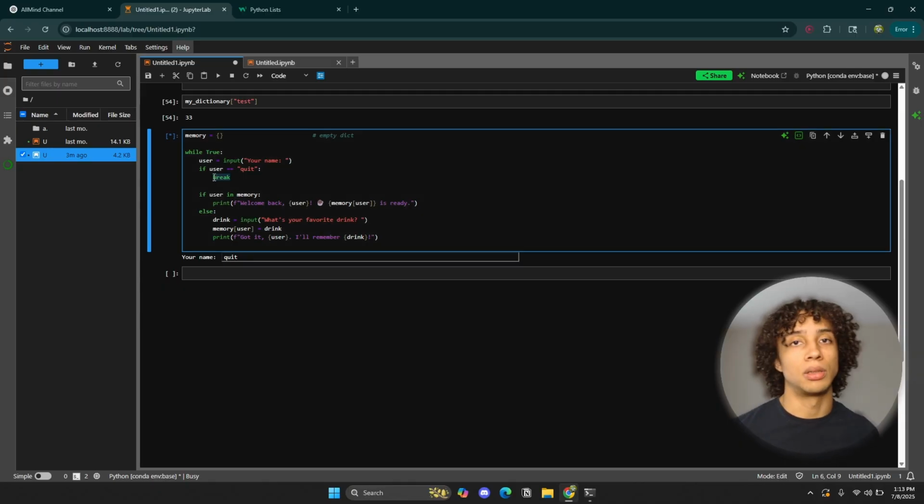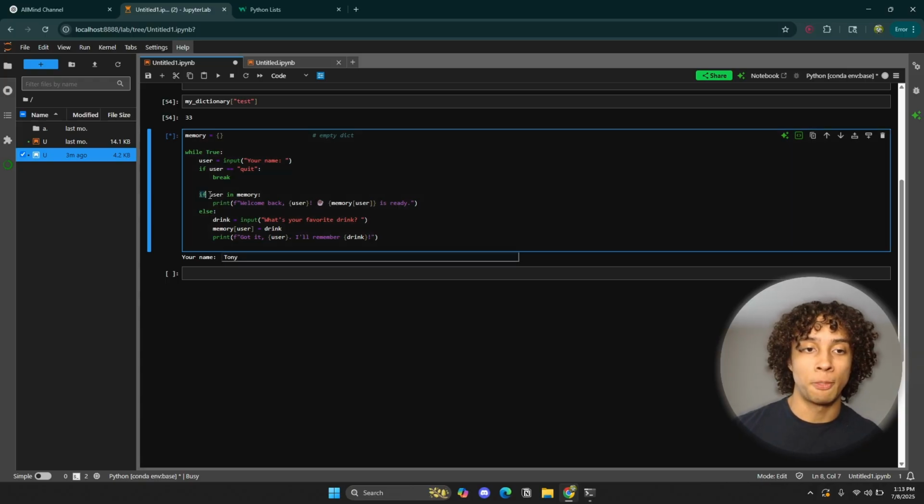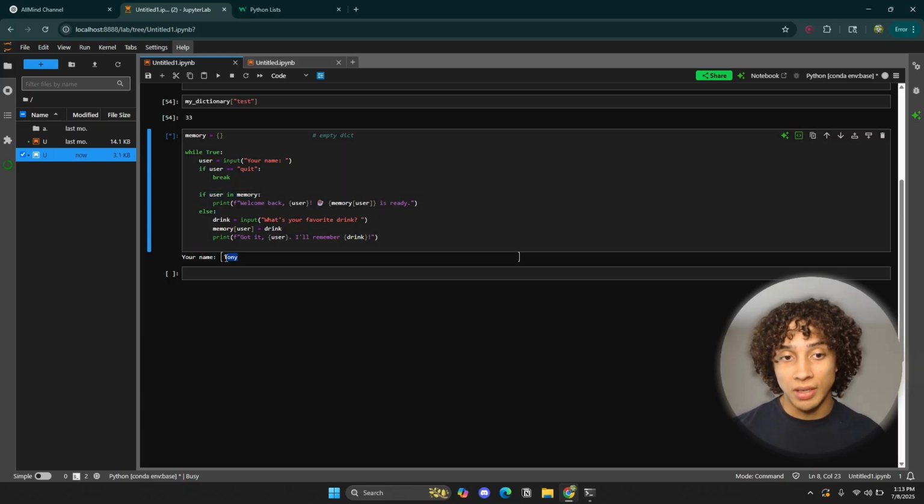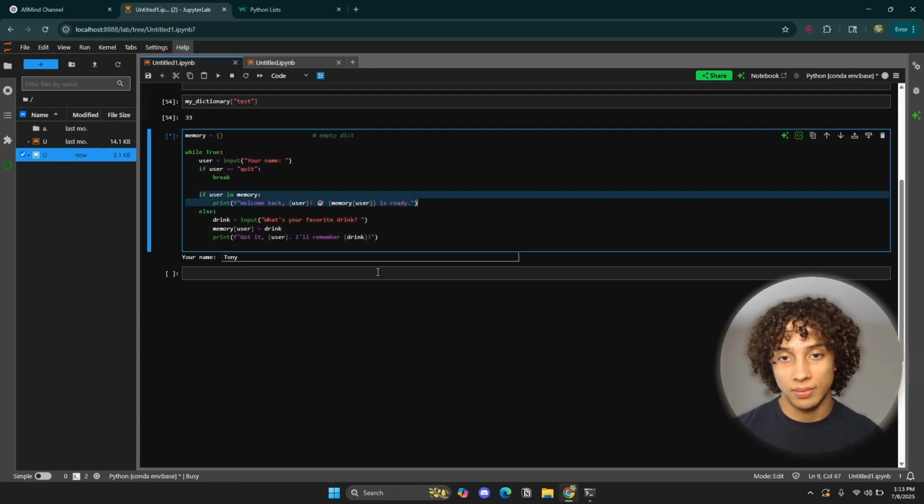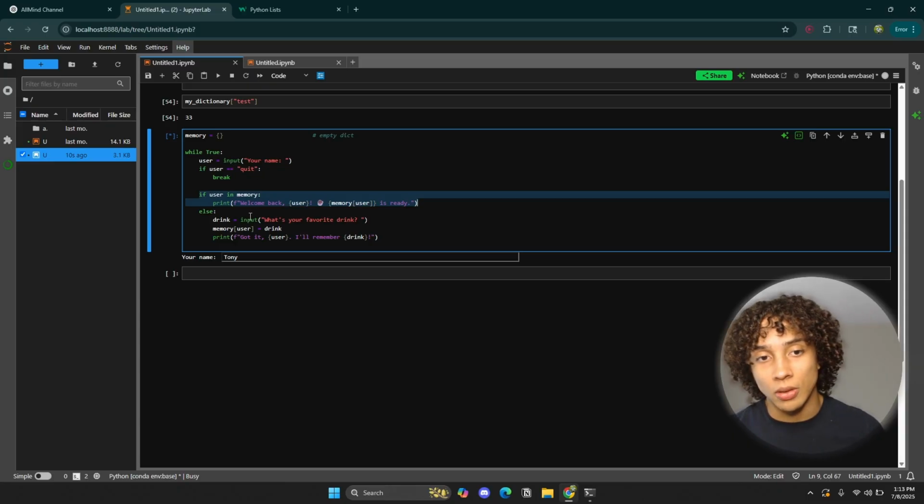It's just going to exit out of the loop and the program finishes. But since I didn't type in quit, if I typed in Tony, the program is going to continue to the next line: if user in memory. So what is it saying? It's saying that if Tony is in the data structure memory, then do this. I'm not in the data structure memory because this is the first time we're running the program, right? So since I'm not in the data structure memory, it's going to run this instead.